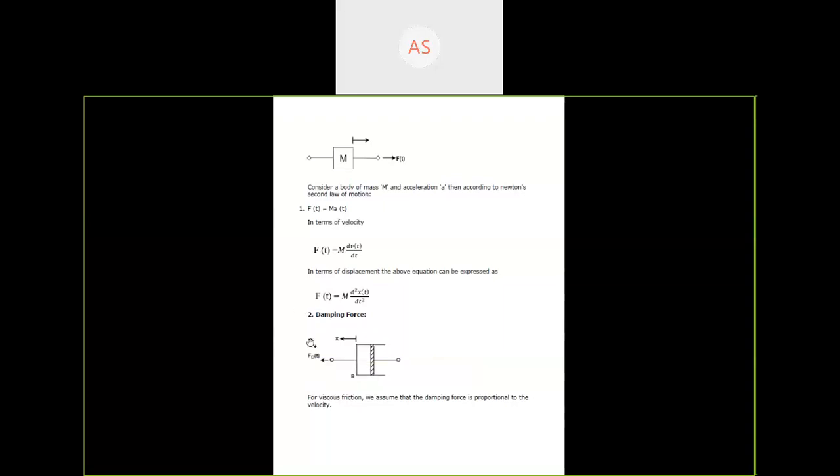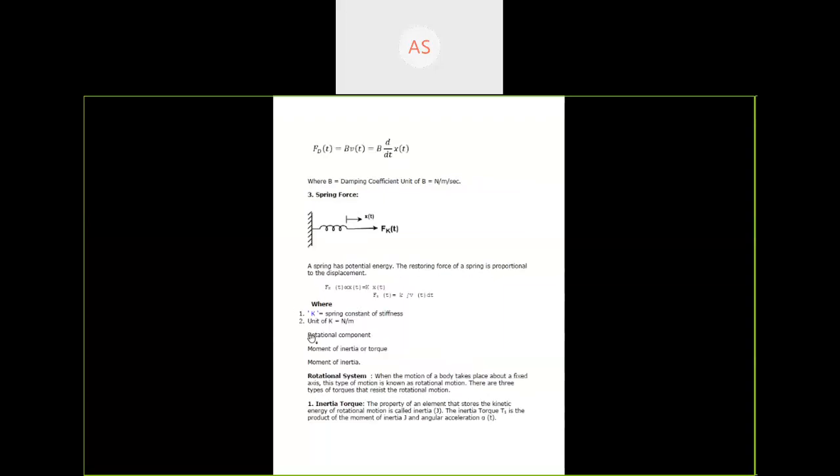Next is damping force. We know that damping force is proportional to the velocity. So we can write damping force Fd is equal to b v(t) or b dx by dt, where b is the damping coefficient. Third one is spring force. The restoring force of a spring is proportional to the displacement. So Fk is equal to k x(t), where k is the spring constant or stiffness.